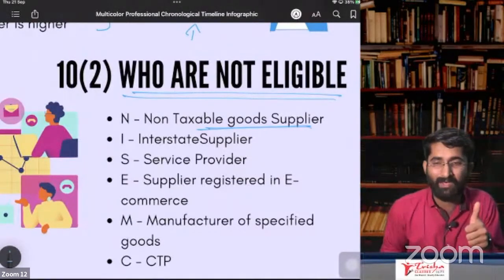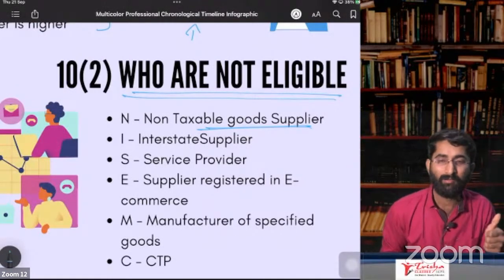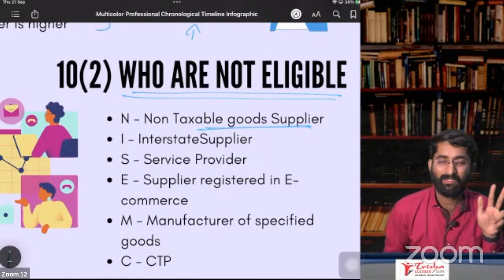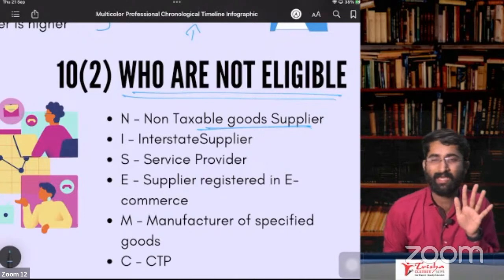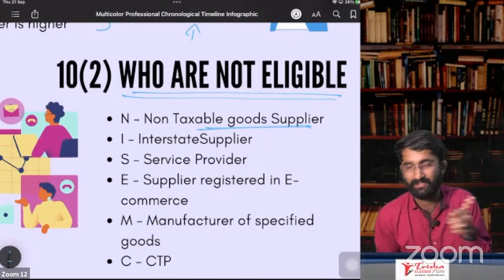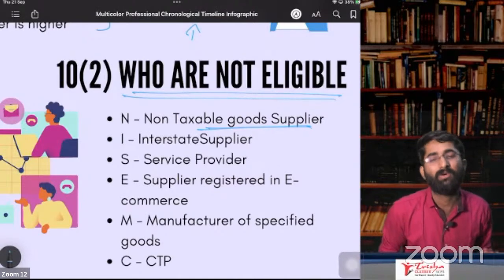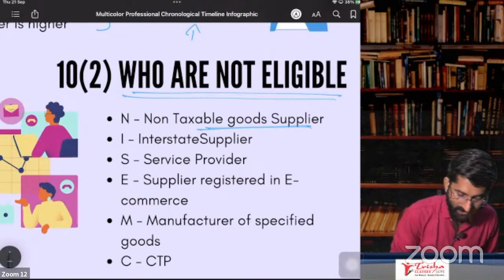Remember PM HAN having some alcoholic liquor in his hand? P for petroleum product, M for motor spirit, H for high-speed diesel, A for aviation turbine fuel, N for natural gas, and alcoholic liquor for human consumption. If you are supplying these things, you cannot go for composition. You have to go for normal registration.